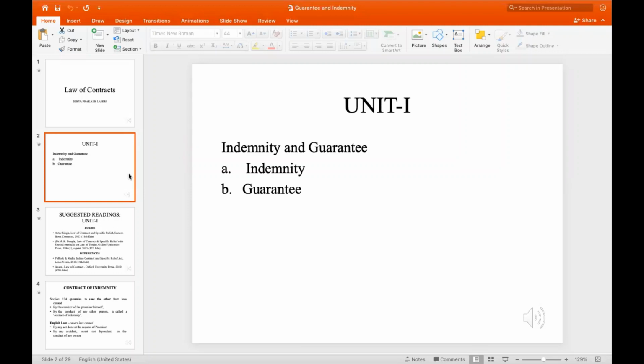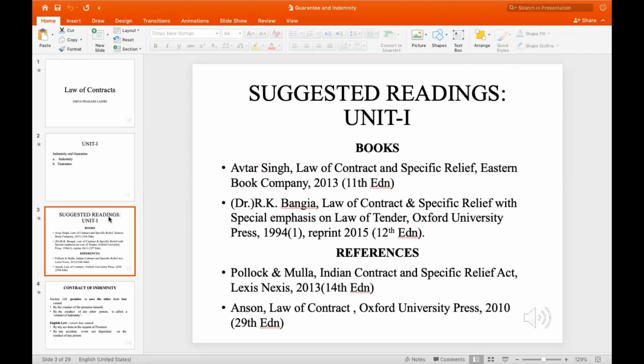Before we get into the details, I would suggest a few books that I have taken into consideration, which can be really useful for future reference as well as for studying. Avatar Singh will be very effective in helping you understand and learn the proper words and definitions, in case you're writing a written exam or appearing for the judiciary. It will be really useful to understand the concepts.